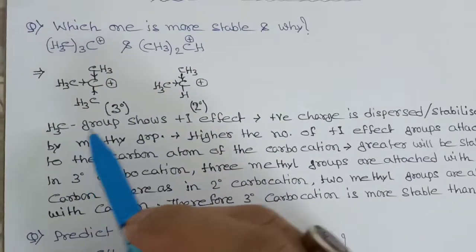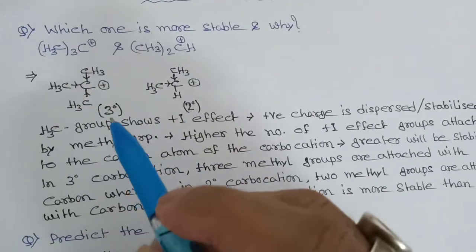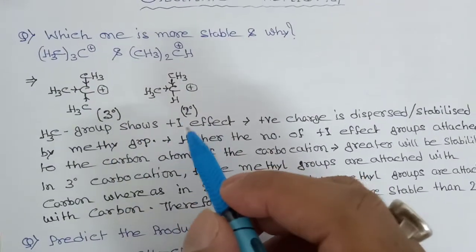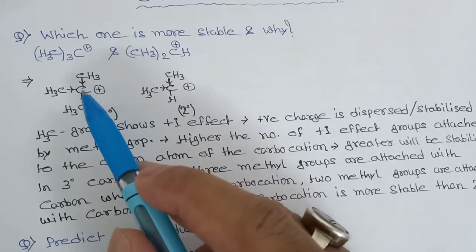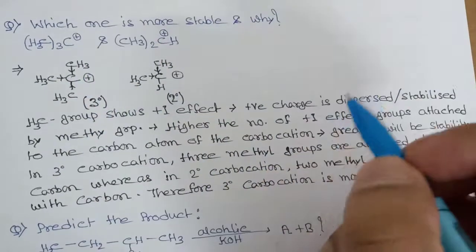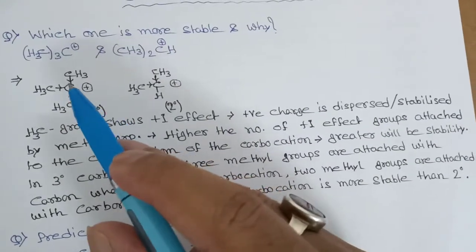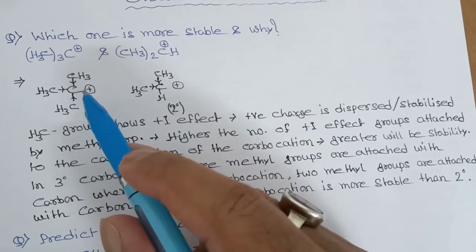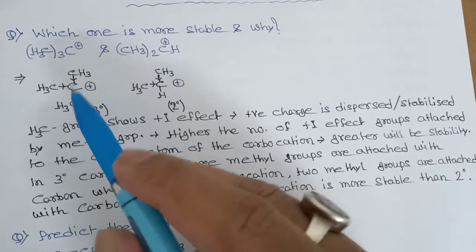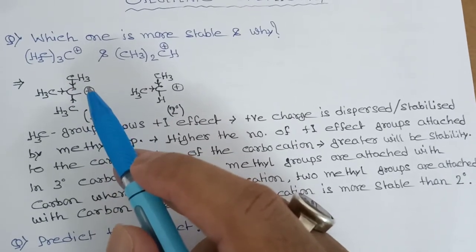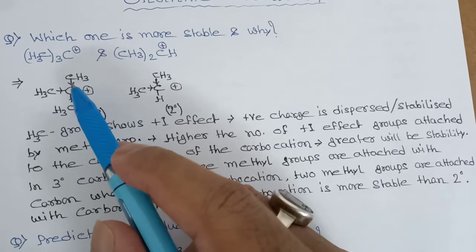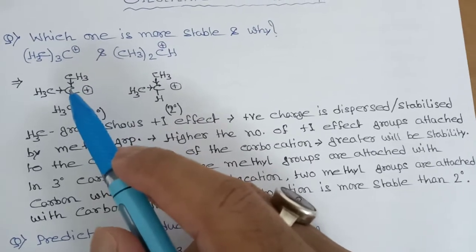Now methyl group is an electron releasing group, so it will show plus I effect. Plus I effect means this will release electrons towards carbon. So the positive charge on carbon is dispersed or stabilized by this methyl group. This is giving electrons and this is plus charge, so plus charge will be attracted by electrons. So plus charge will be stabilized.